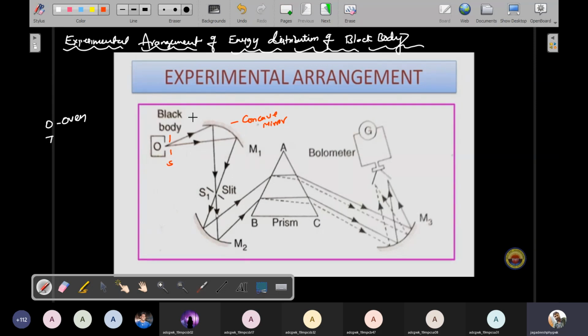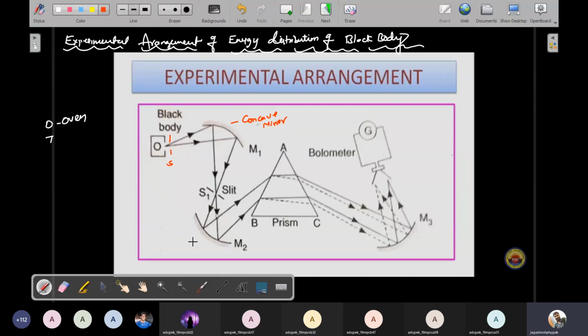Now what is the actual purpose of a mirror? Mirrors simply reflect the image. That's all. So this is one direction of reflection and this is another direction of reflection, because a mirror can split the image into two parts. One is focused, and the other goes to M2. So two lines will be focused through a single slit. Again I am using a slit S1. Through the slit it will be focused at mirror M2.